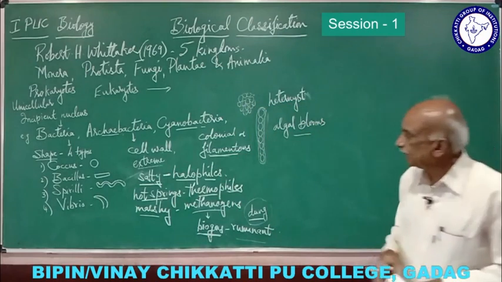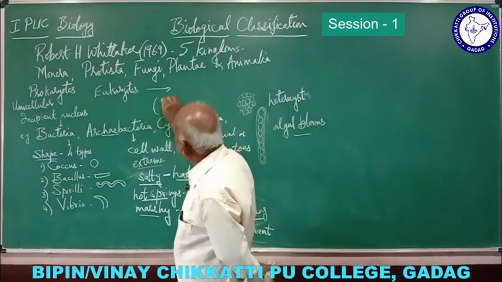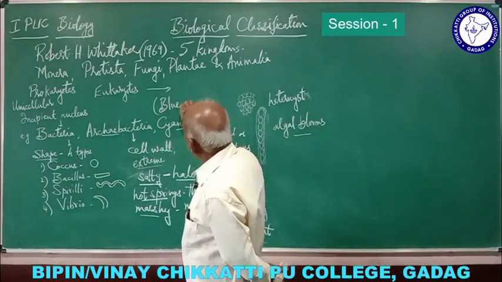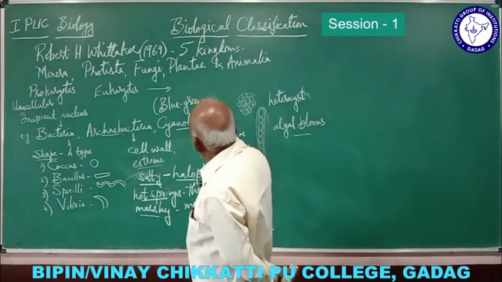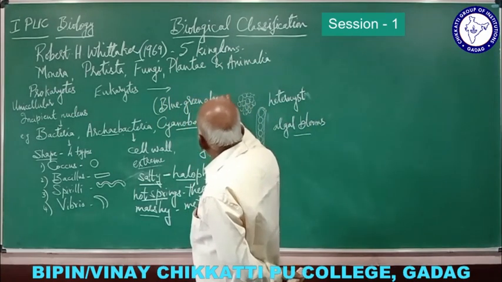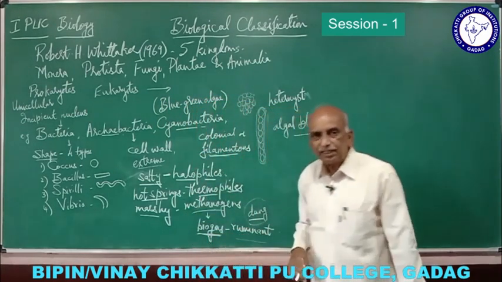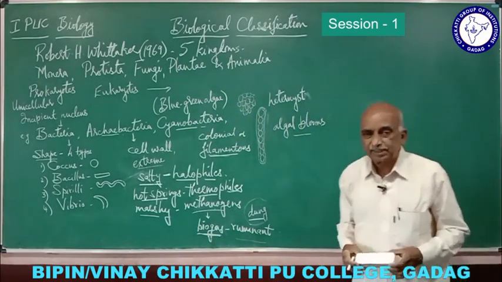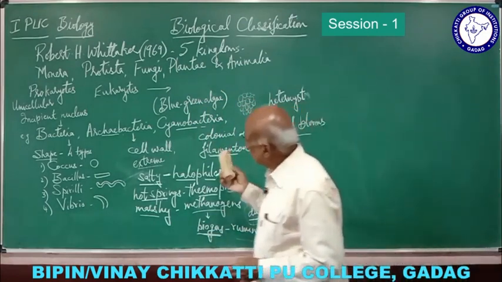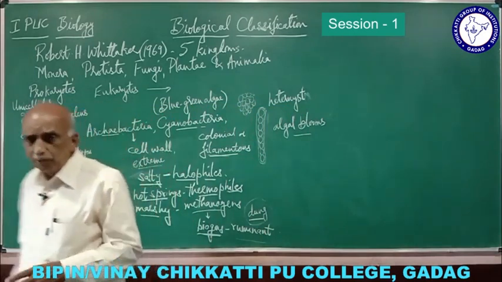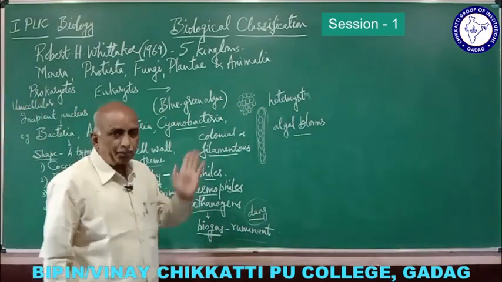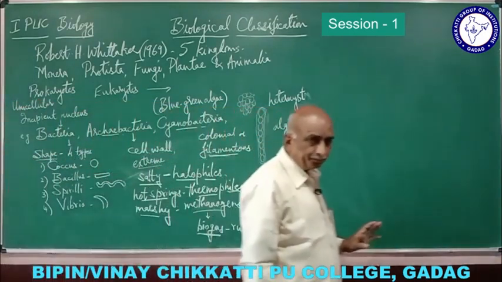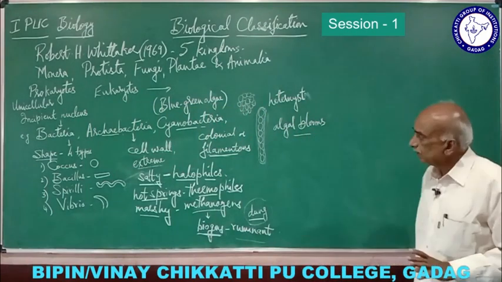And one more important point is cyanobacteria are also called blue-green algae. But other algae are different. They come under protista. The green algae, what we commonly see in ponds or lakes, is different.